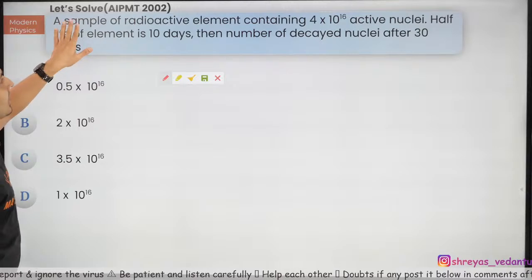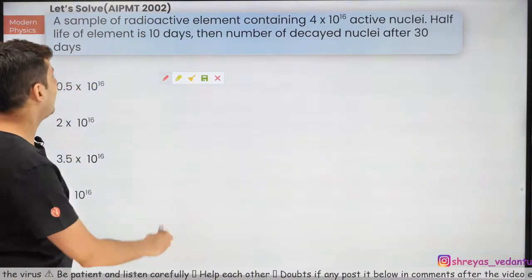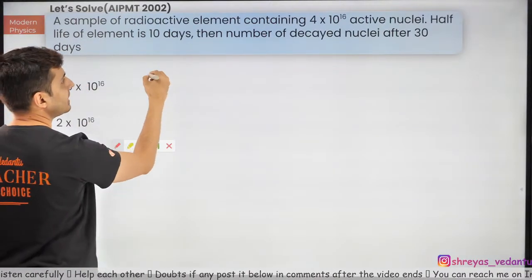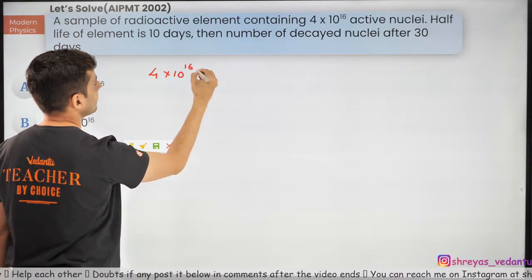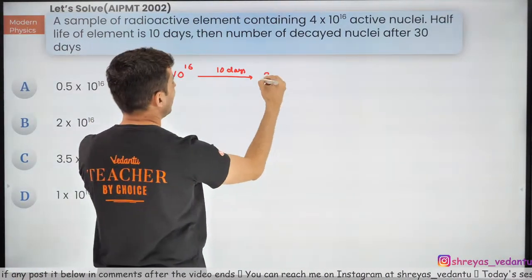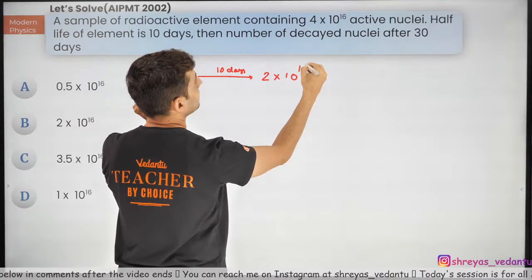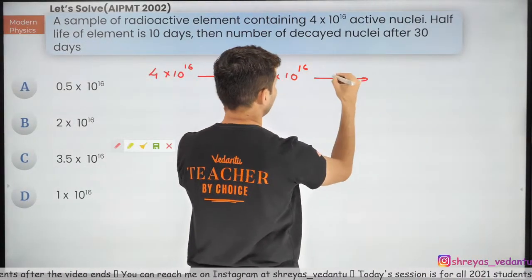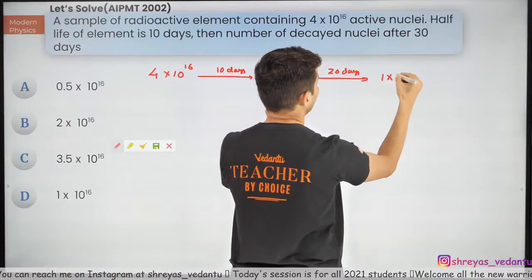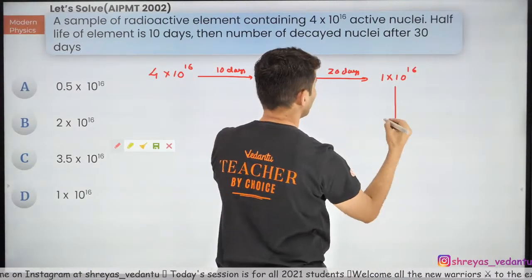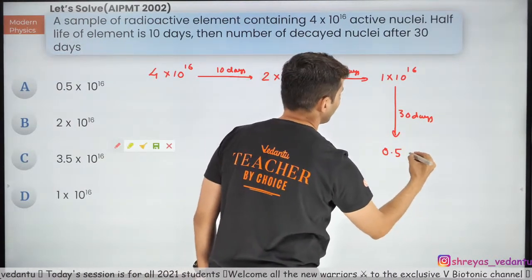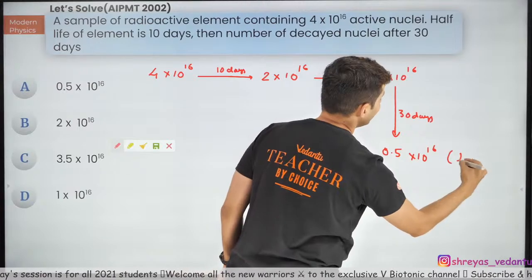Okay, so this element has this many nuclei, and the half-life is 10 days. After 30 days what will happen? Initially it was 4 into 10 to the power 16. In 10 days, this will exactly become half, so it will become 2 into 10 to the power 16. In 10 more days, that is 20 days in total, how many will be left? 1 into 10 to the power 16. In 10 more days, that is totally 30 days, 0.5 into 10 to the power 16 will be left.